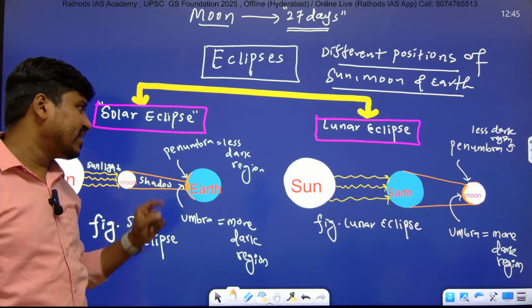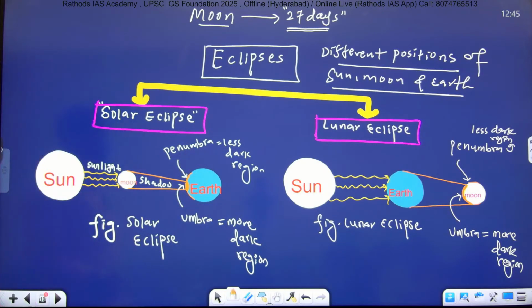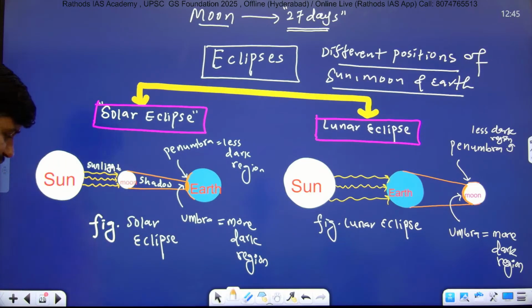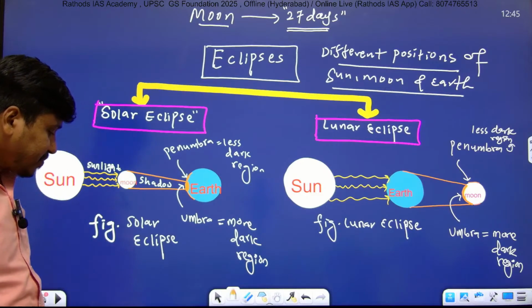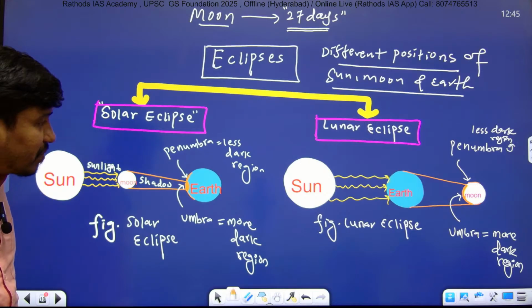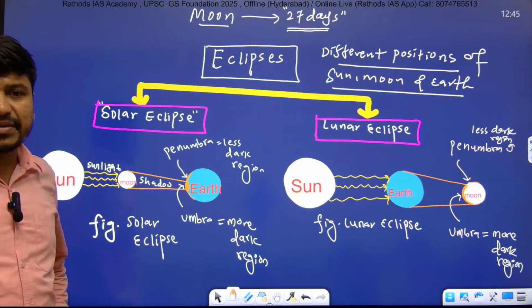And the surrounding less dark region is known as penumbra. Right? Penumbra.